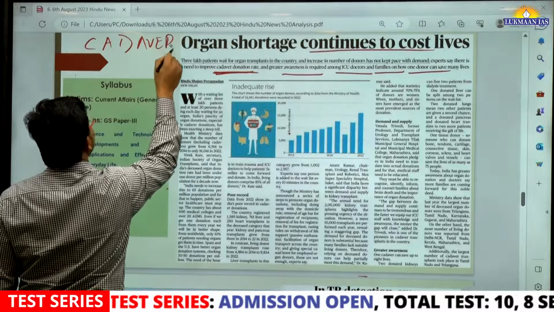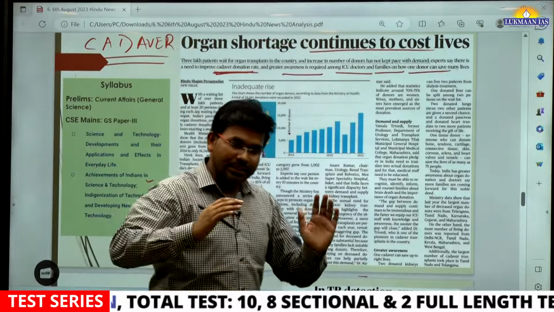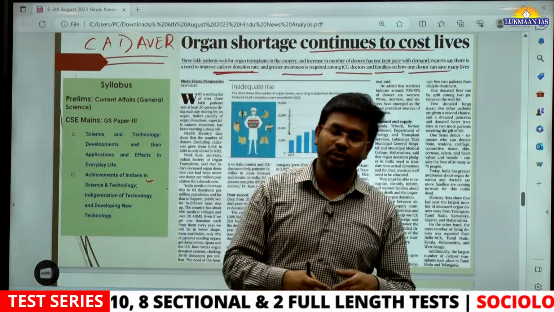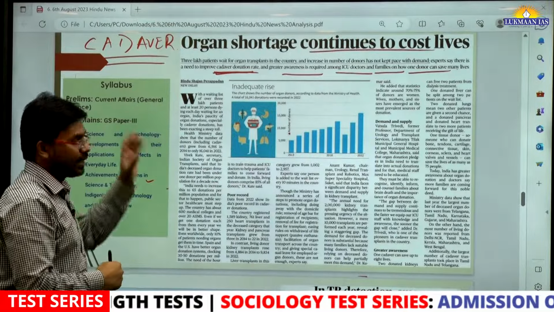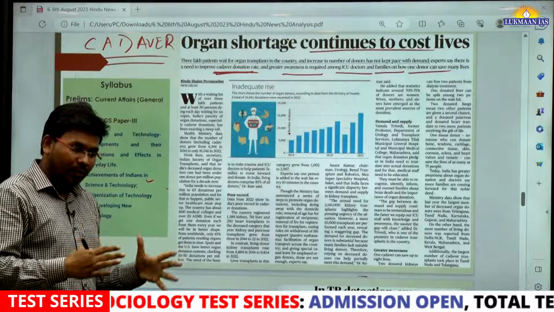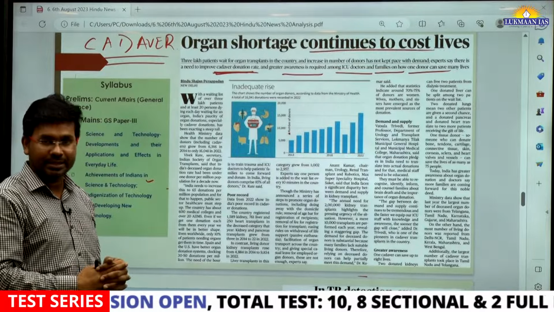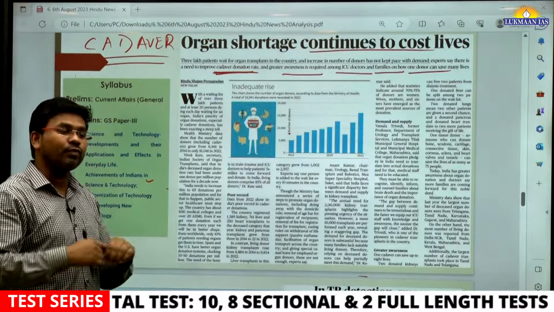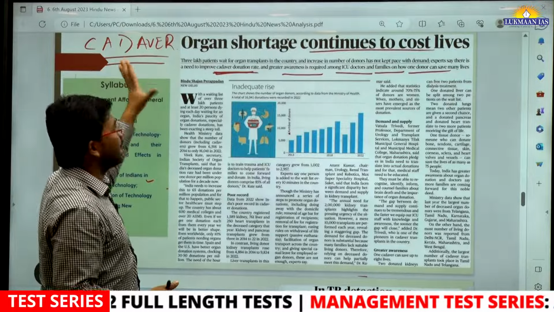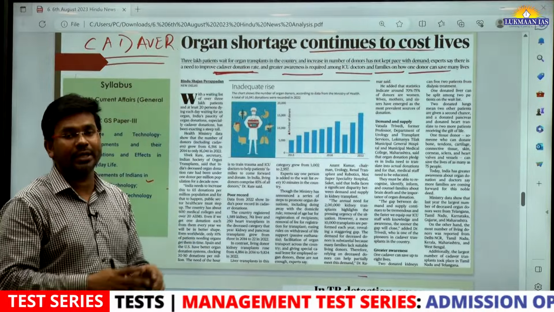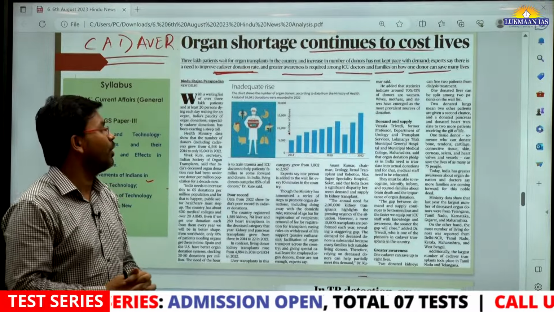Okay, cadaver. So what do we mean by cadaver donation? Cadaver donation means once a person dies, his organs will be used for those people who are in need of receiving organs. Initially, when a person is living, his consent is needed. Also, family members of the deceased person can approve cadaver donation. And this has a huge possibility of saving those people who are in need of organ donation.